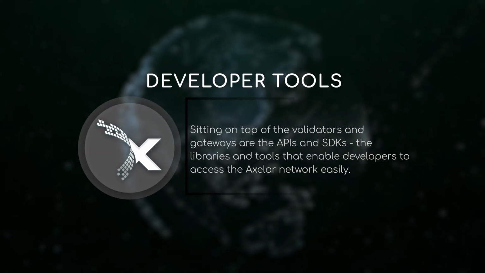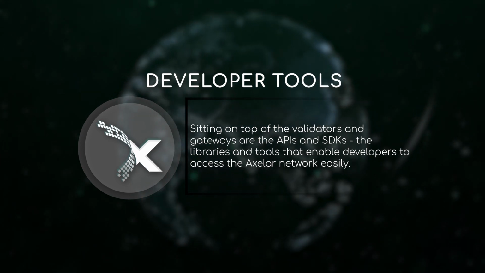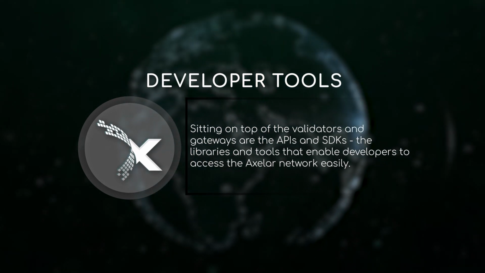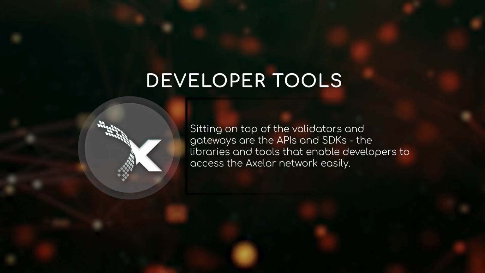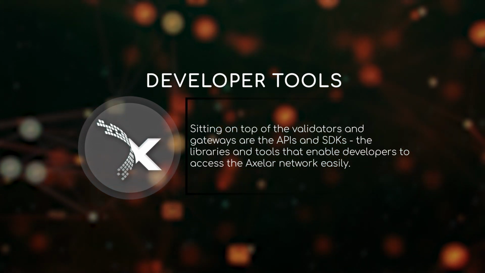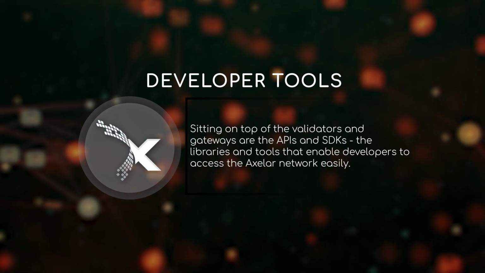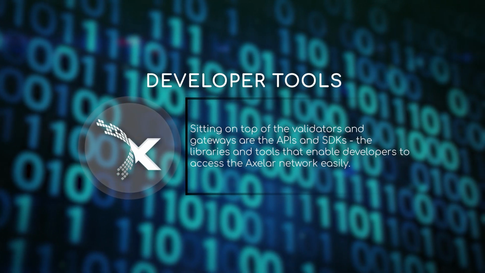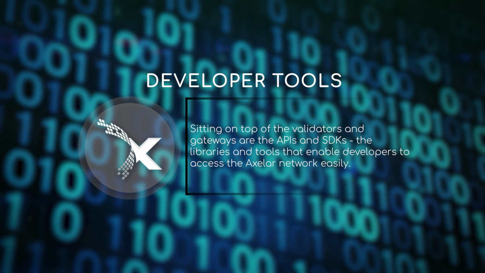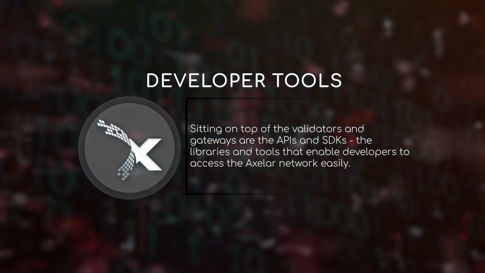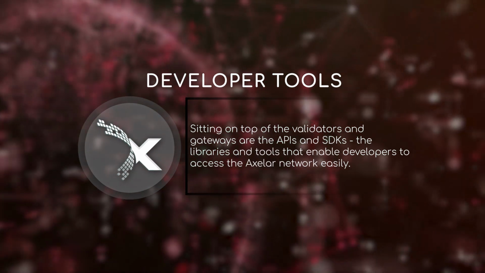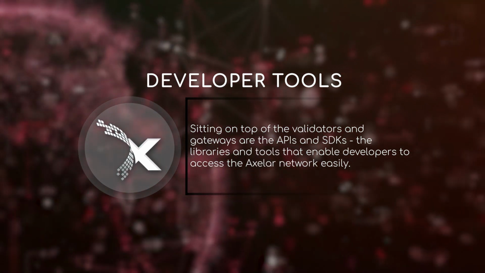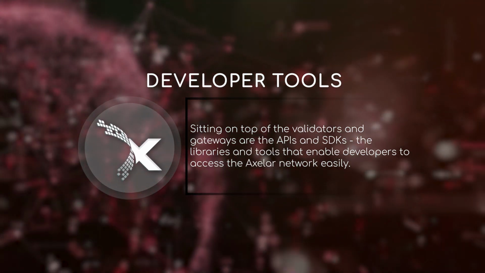Development tools. Sitting at the top of the validators and gateways are the APIs and SDKs, the libraries and tools that enable developers to access the Axelar network easily. This is the application development layer that developers will use to compose across any two chains in a single hop, adding universal interoperability to their blockchains and applications. With Axelar, they can lock, unlock and transfer assets between any two addresses and any two blockchain platforms, execute cross-chain application triggers, and more generally handle any cross-chain requests.